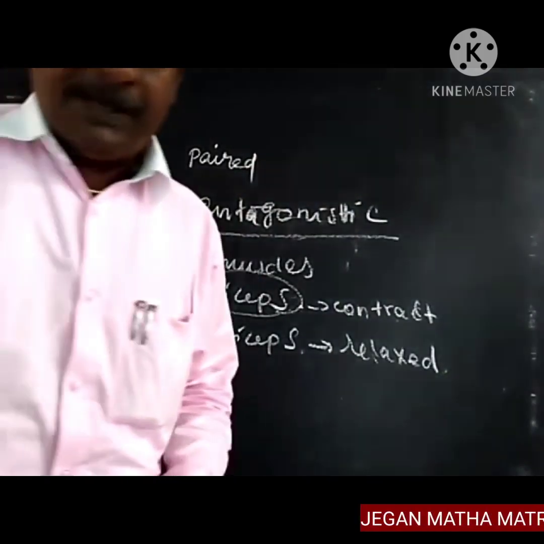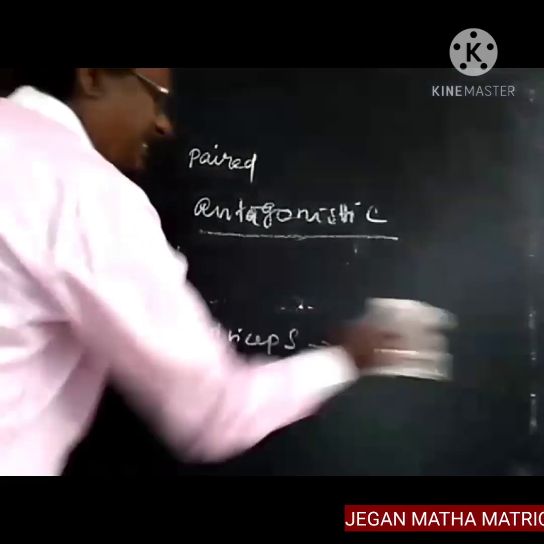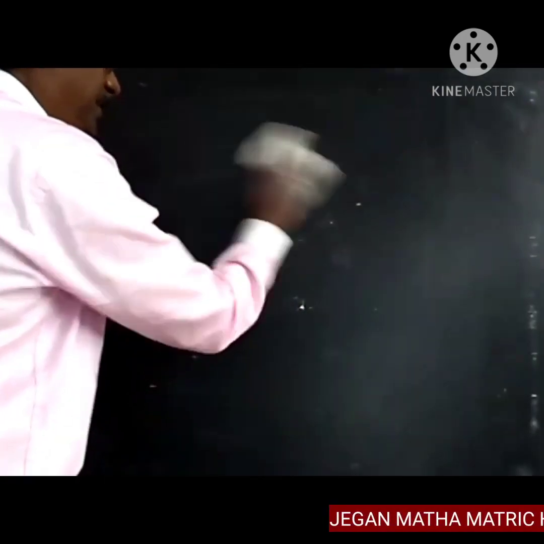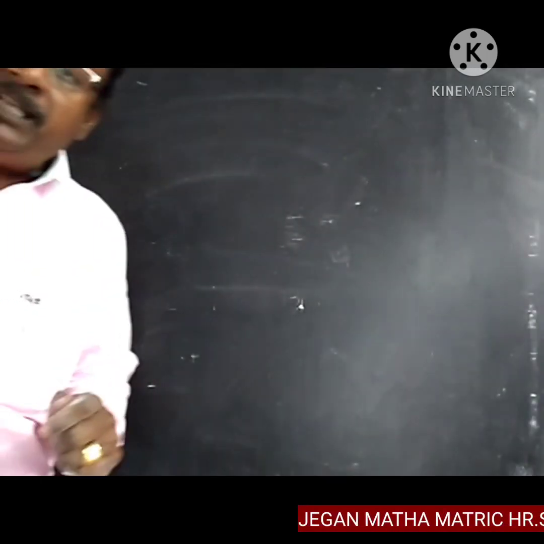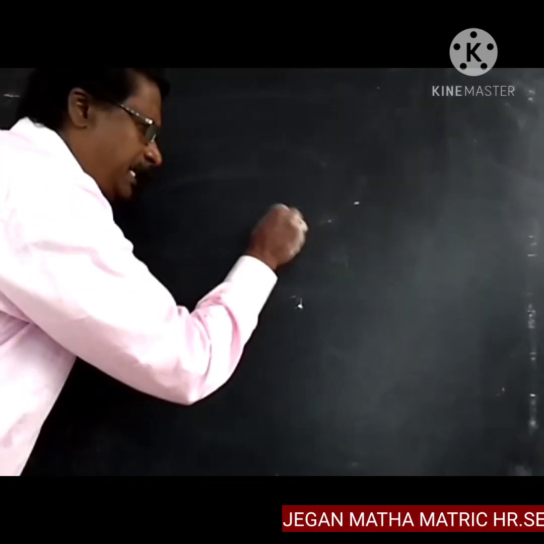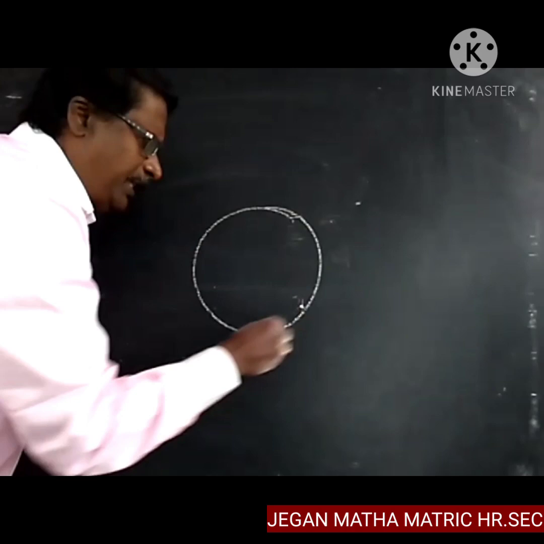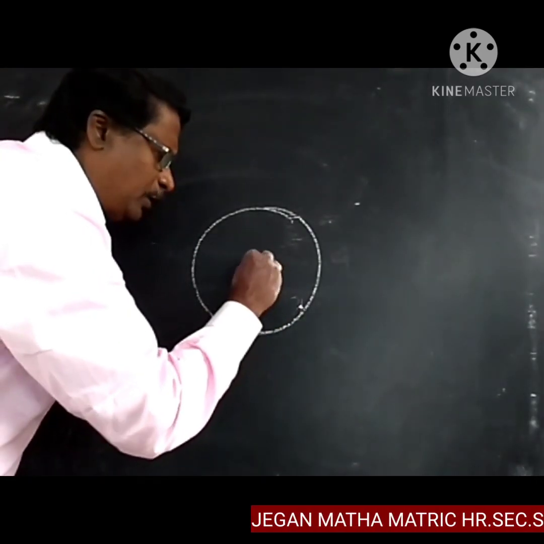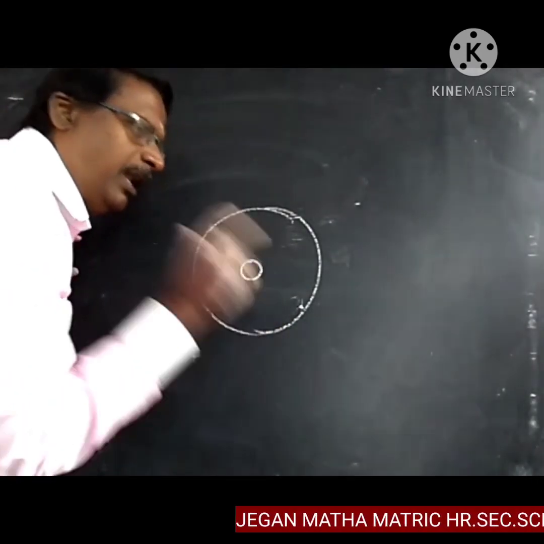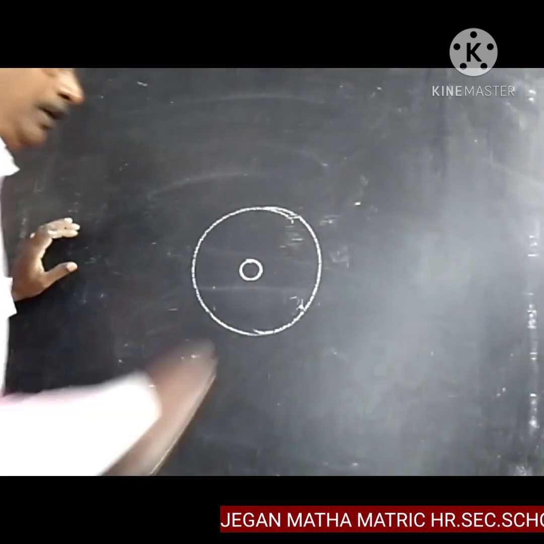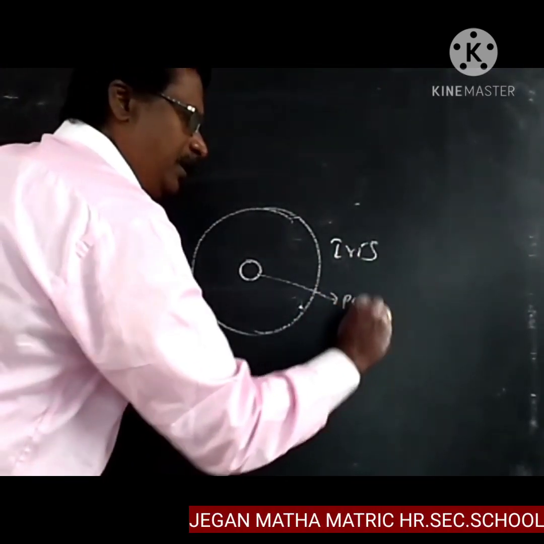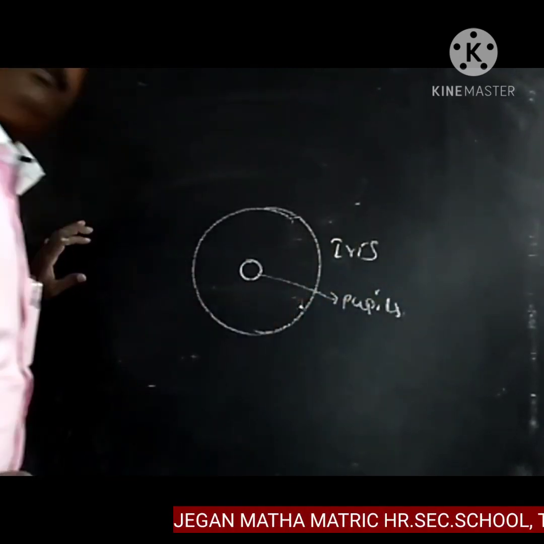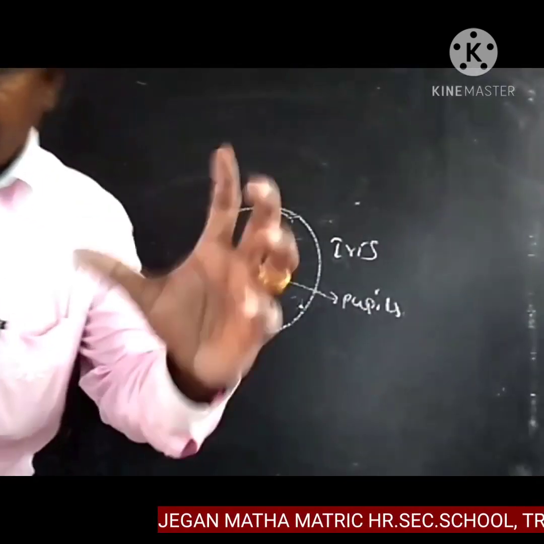In the same way, consider the iris. The iris is a part of the eye. In the central part of the iris there is a small opening called the pupil, which is used for better vision.